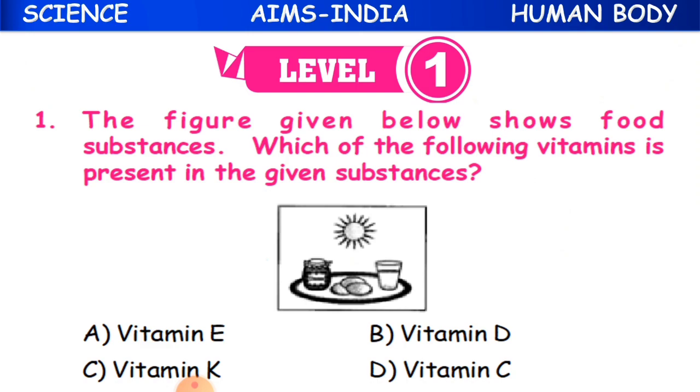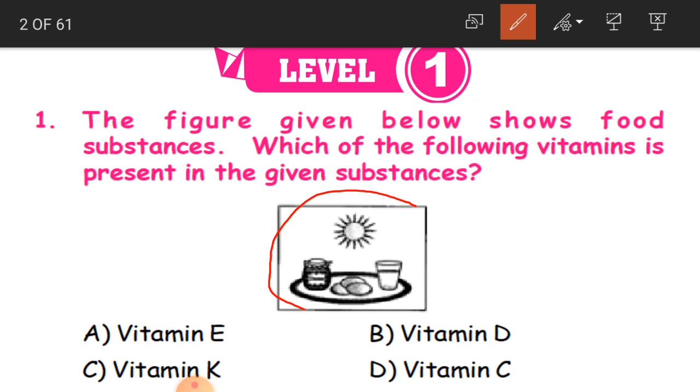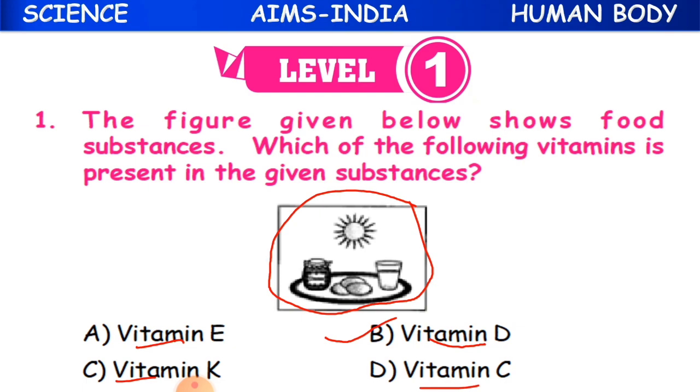See children, here you have got a picture and you have got some things. What are they? You have got sun, that is we receive sun rays, and you have got milk, eggs, and all this. So what do we get from these food substances and also the sun rays? Which vitamins? Is it vitamin E, vitamin D, vitamin K, or vitamin C? And the answer is vitamin D. Okay children, it is vitamin D, that is B option is the correct answer.